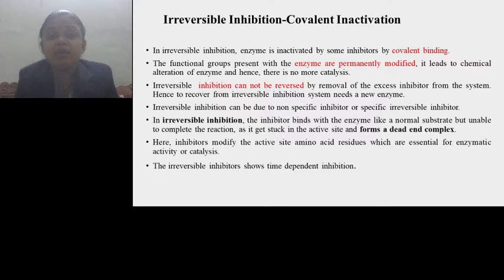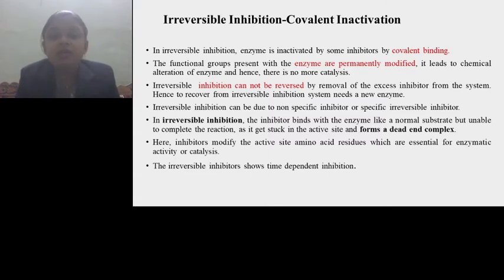In irreversible inhibition, covalent bond formation takes place between the inhibitor and the active site amino acid residues, and that's why this inhibition is also called covalent inactivation. The functional groups present in the enzymes are permanently modified due to the formation of covalent bonds. This leads to chemical alteration of the enzyme, and hence there is no more catalysis. Irreversible inhibition cannot be reversed by removal of excess inhibitor from the system. Hence, to recover from irreversible inhibition, the system needs a new enzyme.